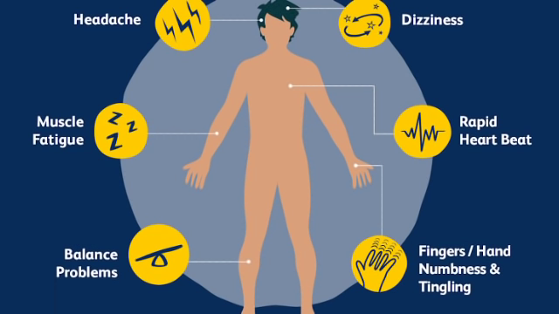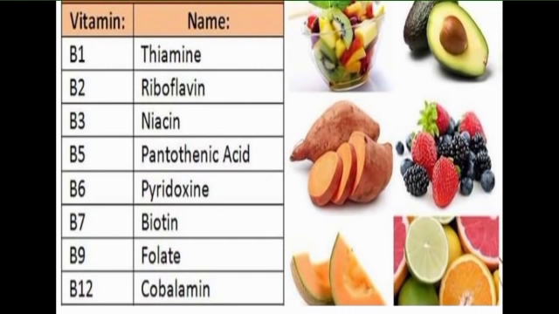Swollen tongue, fatigue, weakness, anemia, irritability or depression, sometimes mental confusion, nausea, diarrhea and abdominal cramps. These are some of the most common symptoms of vitamin B complex deficiency.